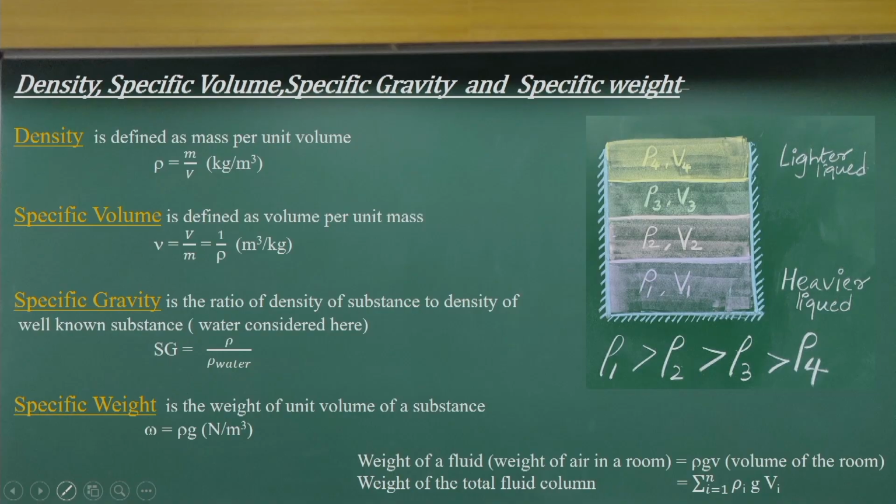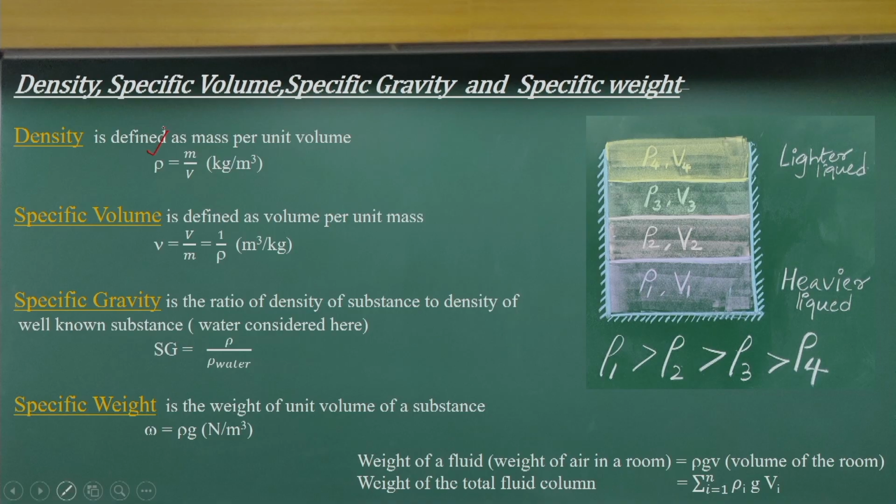If the volume is 1 unit, any cubic millimeter or cubic meter, whatever the mass is, that gives us the density.